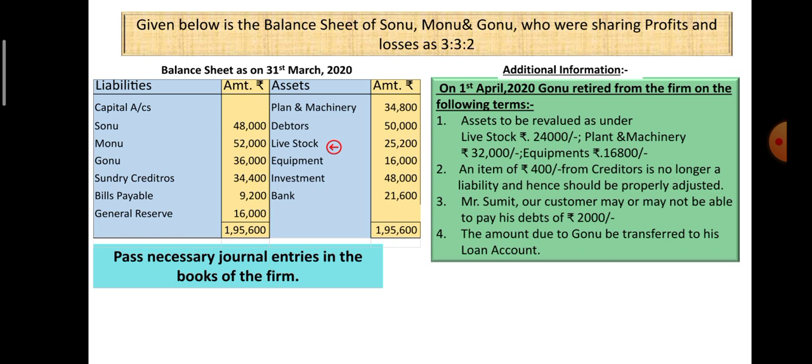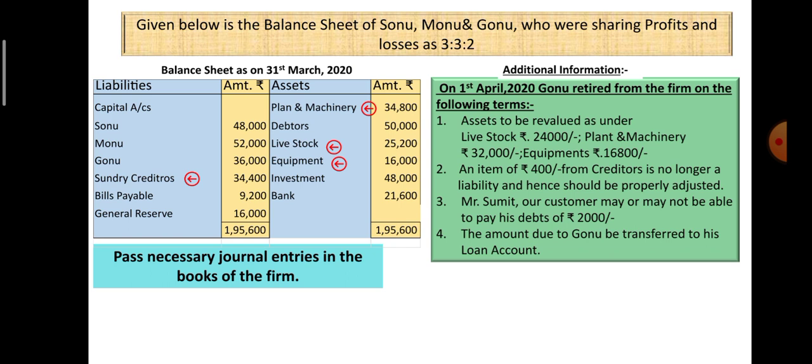Plant and machinery 32,000. Equipment 16,000. Second adjustment, an item of rupees 400 from creditors is no longer a liability and hence should be properly adjusted.